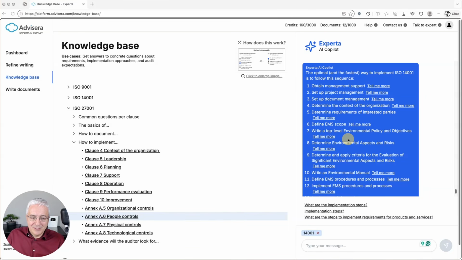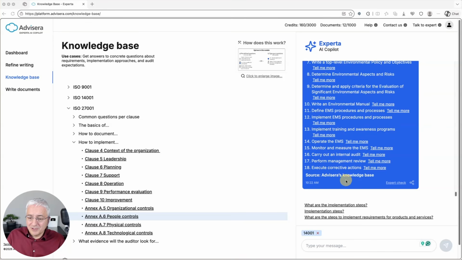Rather, all these answers are based on questions and answers that Advisera's human experts have written down over the years and then aggregated into what we call Advisera's proprietary knowledge base. And then whenever you ask a question through Experta, it primarily searches through this Advisera knowledge base and then presents you with the answer. And by the way, there are something like 40,000 questions and answers already in this knowledge base.